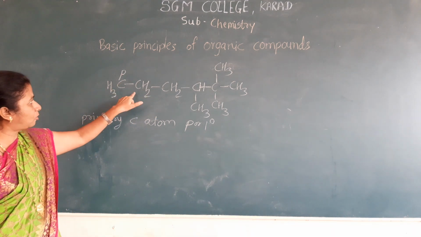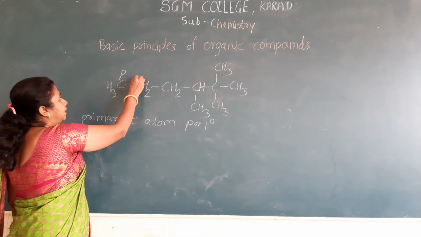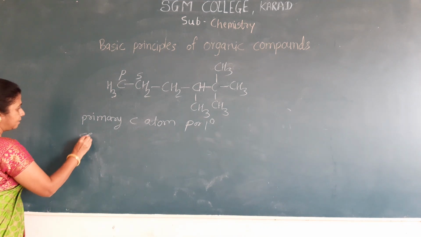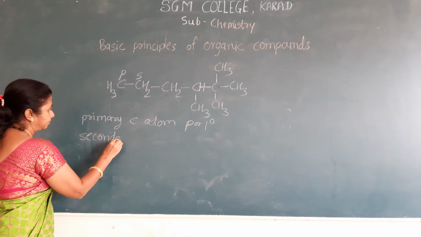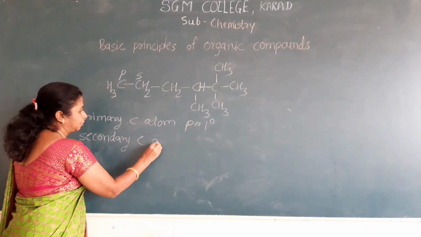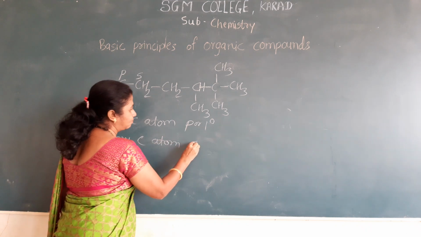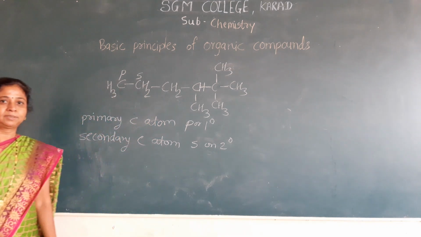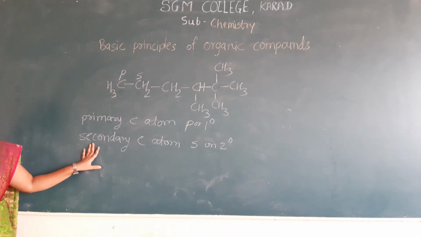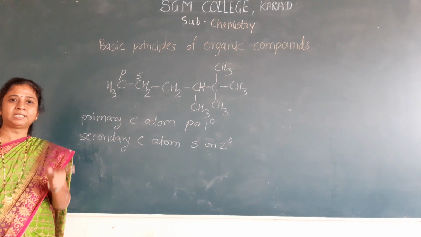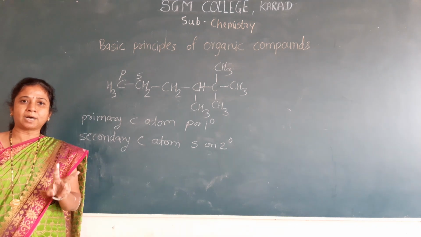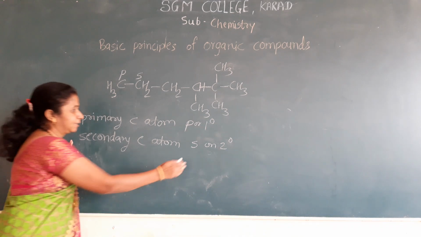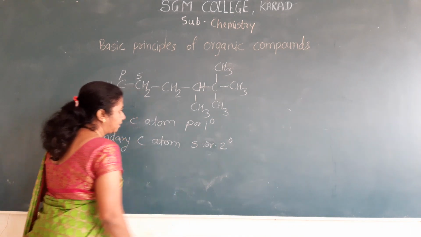That's why the type of this carbon atom is the secondary carbon atom, which is denoted as small s or second degree. The carbon atom which is bonded with two carbon atoms is called a secondary carbon atom.